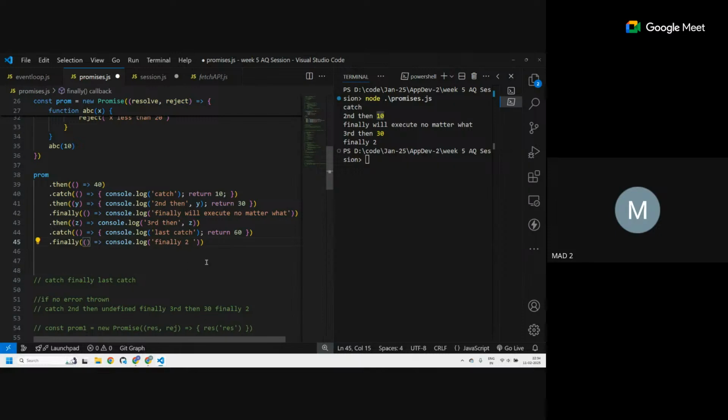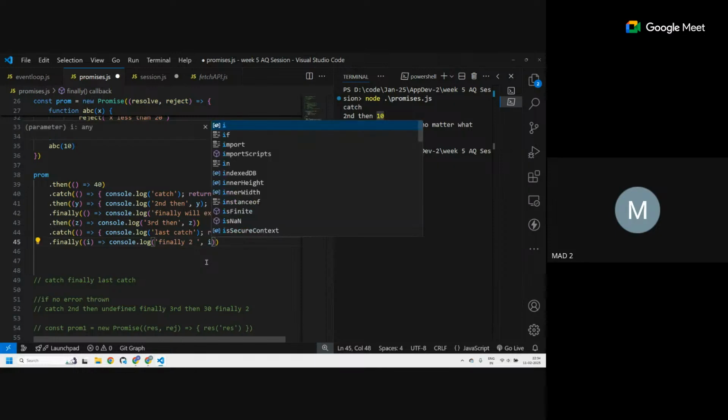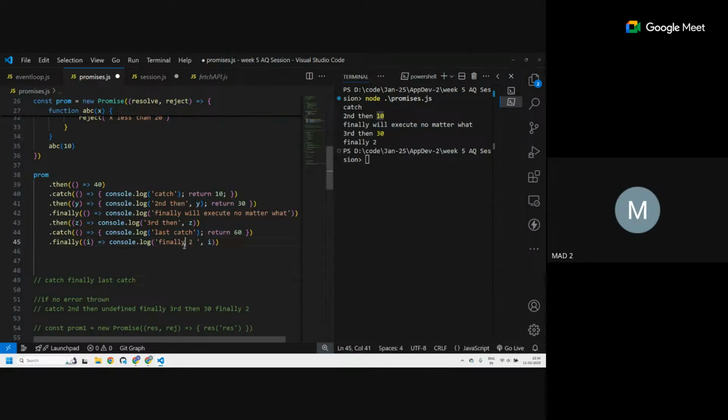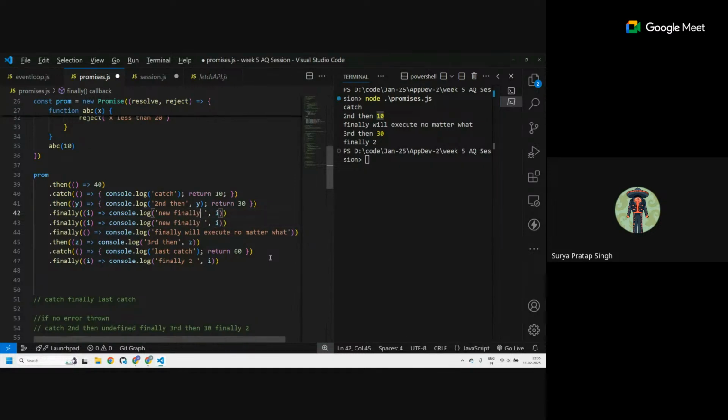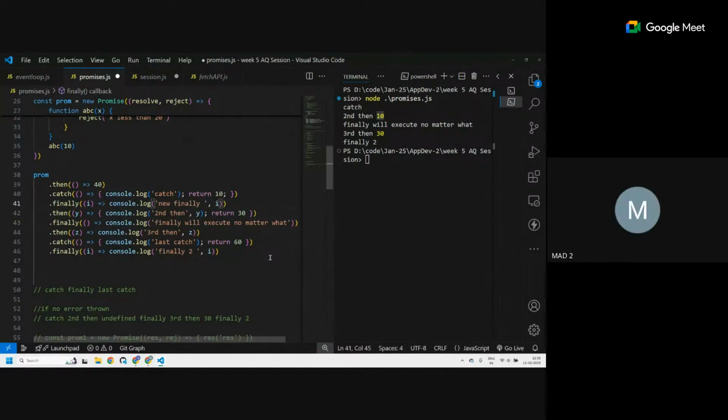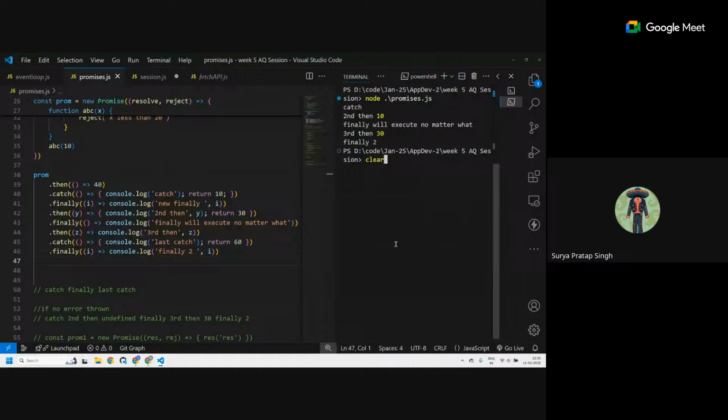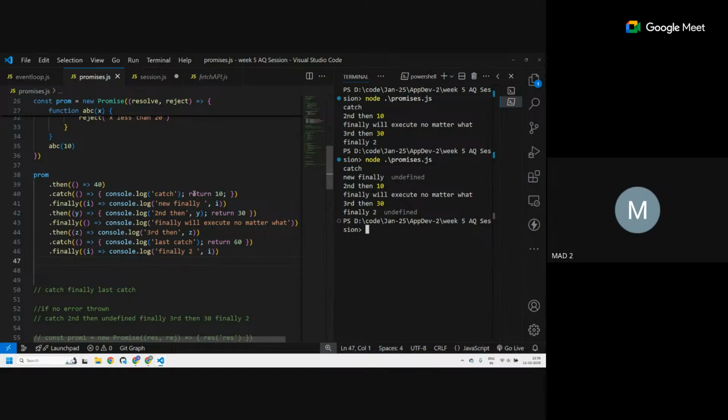If I type in I over here and try to print I, see, finally, even though the previous line returned something, finally never takes any value.